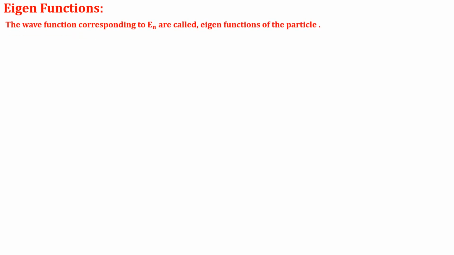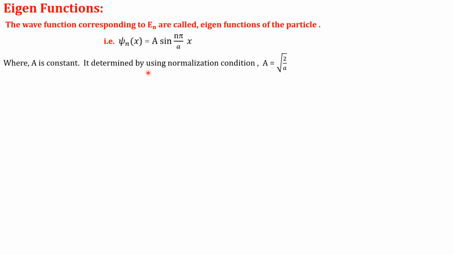Now, what are eigenfunctions? The wave functions corresponding to nth energy state are called eigenfunctions, and it is represented as psi nx is equal to A sine n pi by a into x, where A is constant. That constant is determined by using the normalization condition. What is that condition? Integration 0 to a of modulus of psi nx square dx equal to 1.